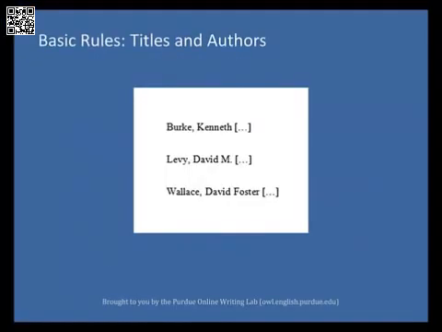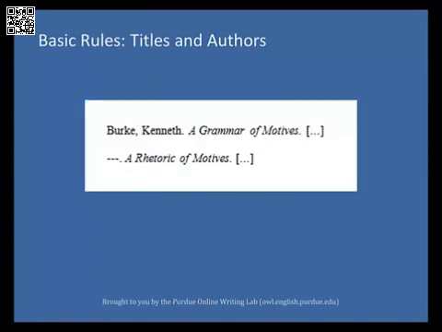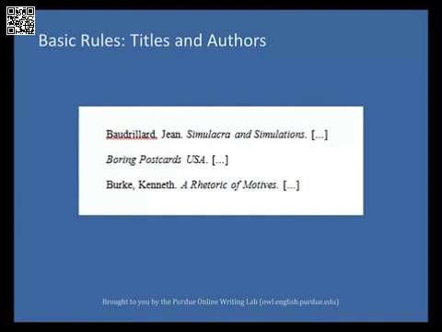Entries are listed alphabetically by the author's or editor's last name. Author names are written last name first with middle initials following the first name. Do not list titles such as Doctor or PhD, however, include suffixes such as Junior. If you have cited more than one work by a particular author, order the entries alphabetically by title and use 3 hyphens in place of the author's name for every entry after the first. If the work has no known author, alphabetize it by its title.